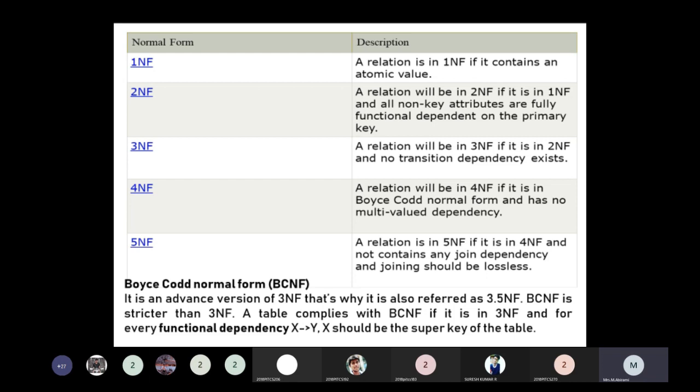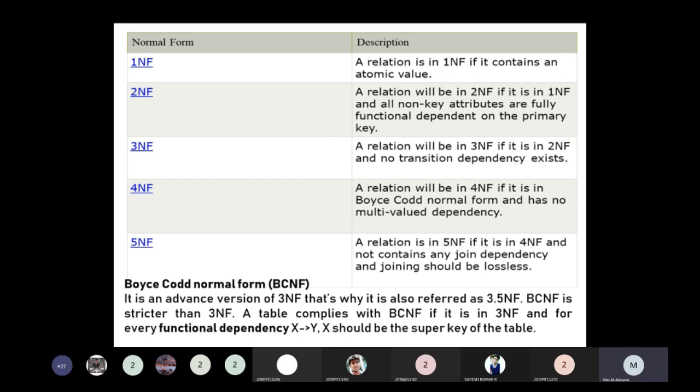Okay, the next one is 4NF, the fourth normal form. The relation must also be in Boyce-Codd normal form and have no multi-valued dependency. What is no multi-valued dependency?